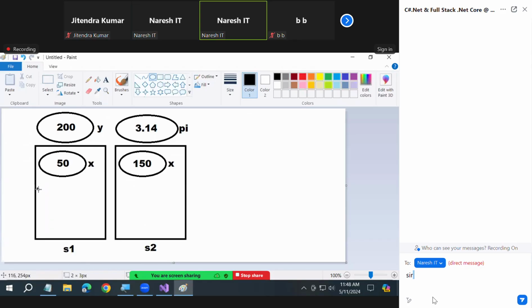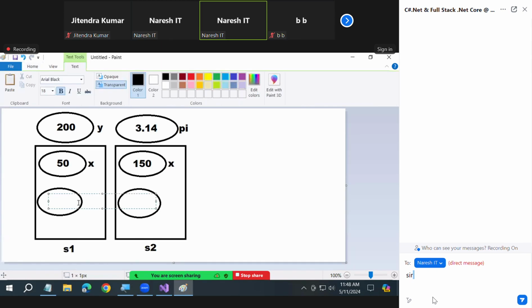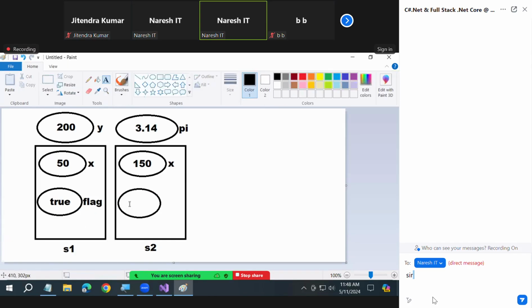Under this, we have one flag, and under this, we have one flag. What is the value? False here.